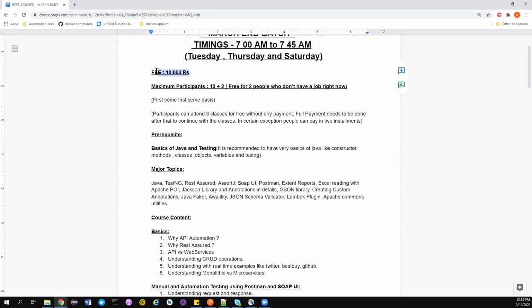The fee is 10,000, guys. The number of participants is restricted to 15. Only 13 will be paying me, and the other two slots are free for people who don't have a job right now. I already have two people who messaged me after seeing my post that they want to avail this free offer.